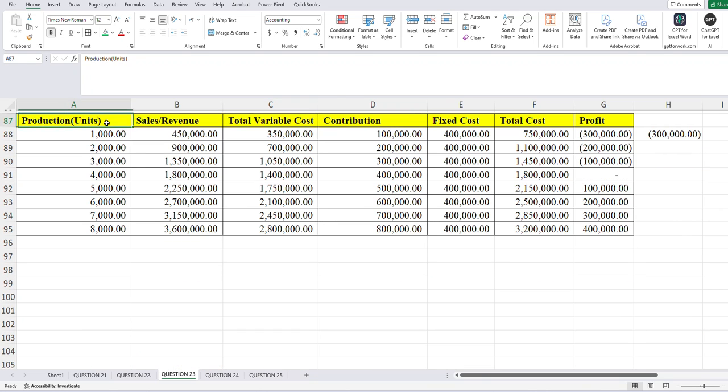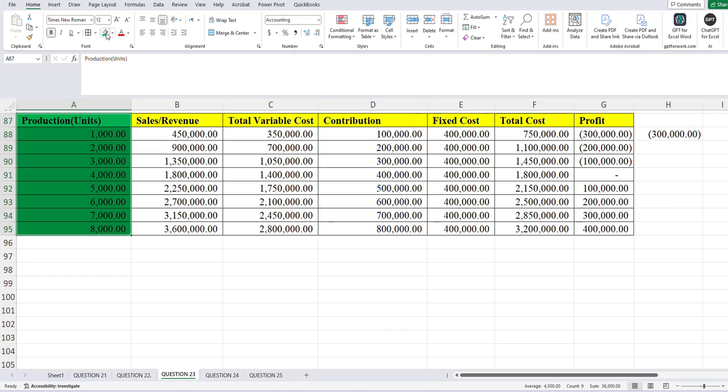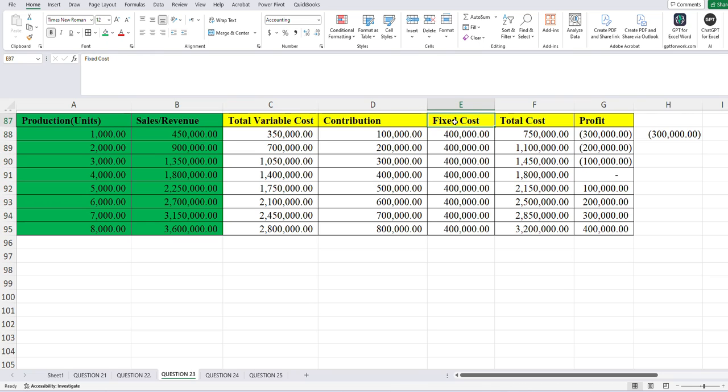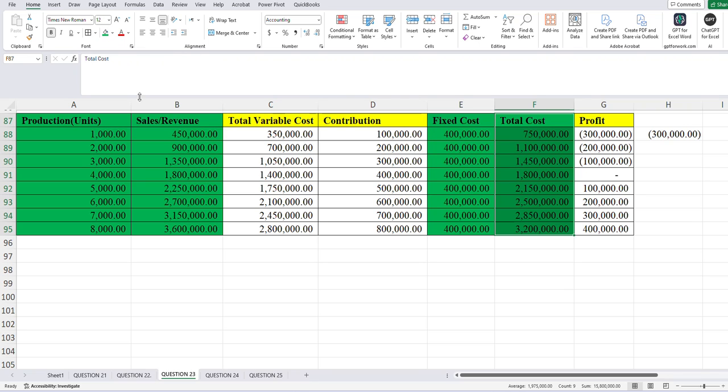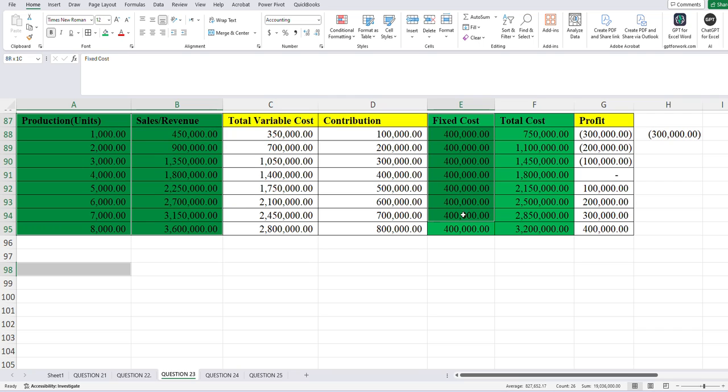So the variables to consider, number one, that production, we'll have to consider it. We'll have to consider, of course, our sales revenue. We'll have to consider our fixed costs. And we'll have to consider our total costs in plotting our graphs. So therefore, having noted that one, let us select them, right? So I'll just select my production. We select our revenue. We select our fixed cost. We select our total cost. Remember, we're selecting them at the same time, right?